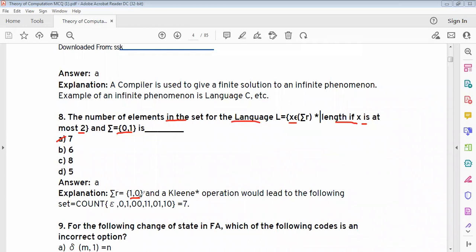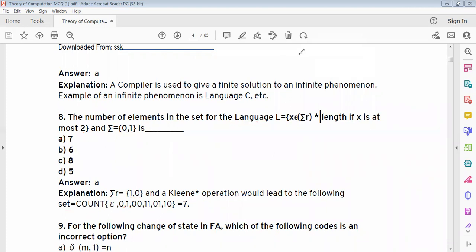A Kleene operation would lead to the following set for the language: empty string, 0, 1, 00, 01, 10, 11. Therefore, the number of elements in the set for the language is 7.